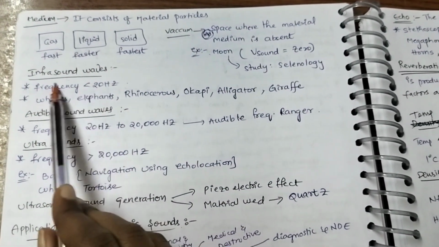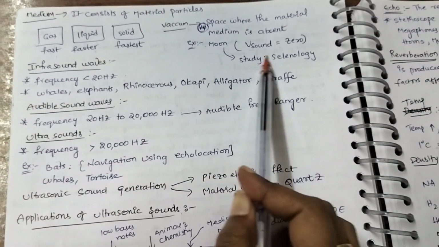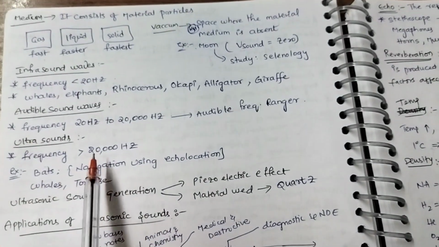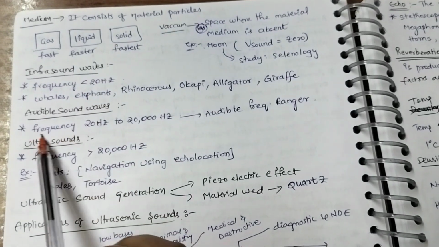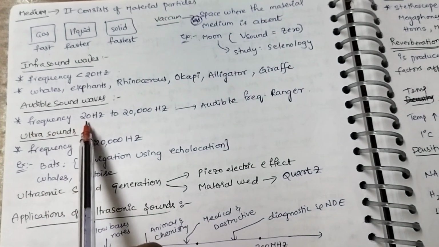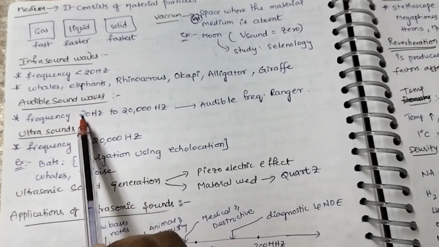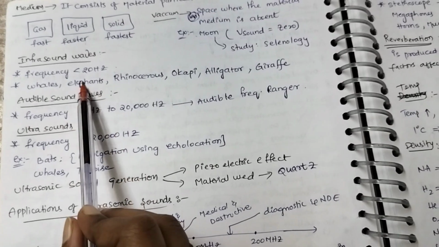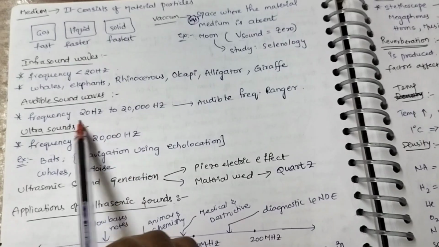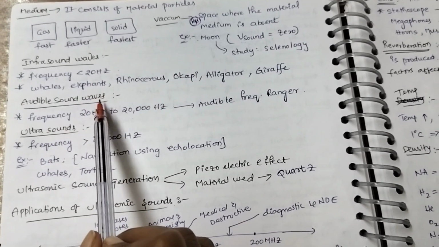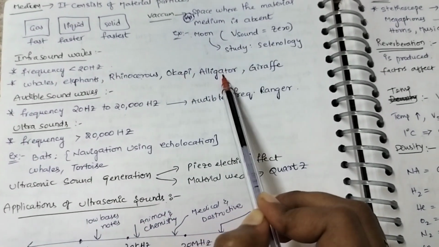Next, infrasounds, audible sounds, ultrasounds. This is one of the most frequently asked questions. This part is very important and should be remembered. First of all, we should remember the audible range. Audible frequency range is 20 Hz to 20,000 Hz. If it is less than 20 Hz, it is called infrasound. If it is more than 20,000 Hz, it is called ultrasound. The animals which can hear infrasounds are whales, elephants, rhinoceros, alligator and giraffe.